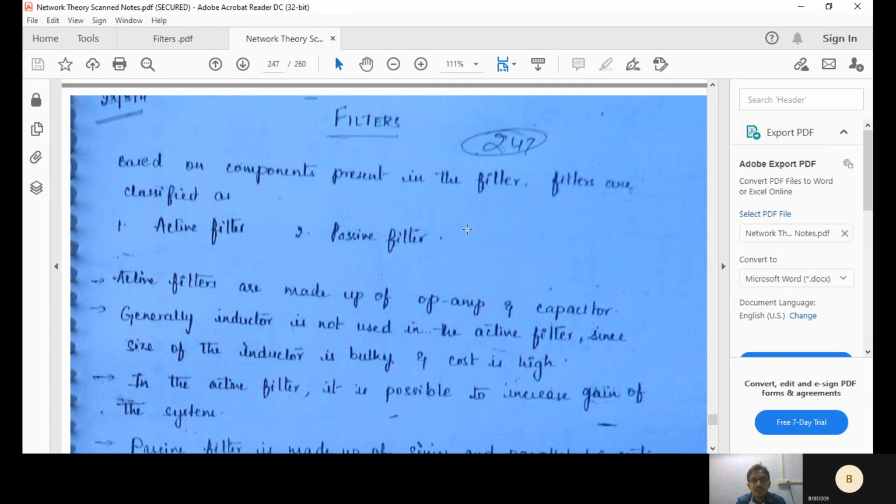This screen is visible. Is the screen visible or not?